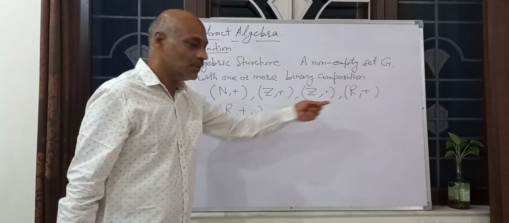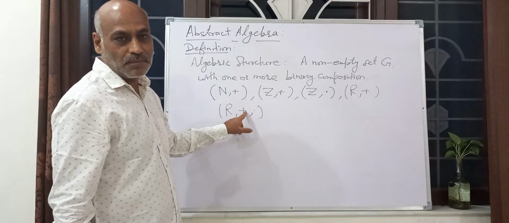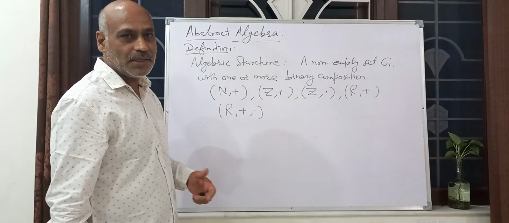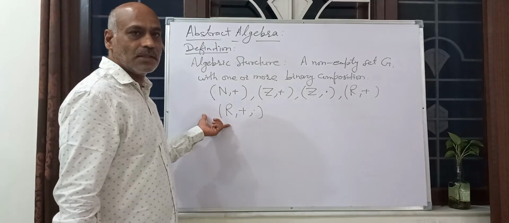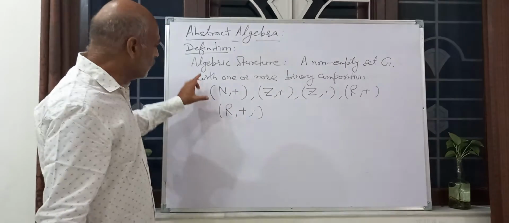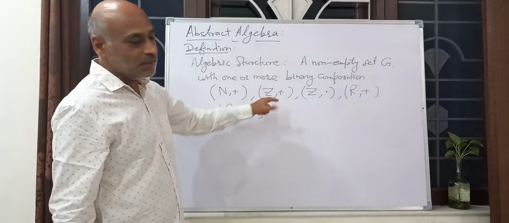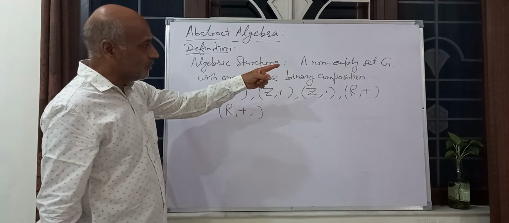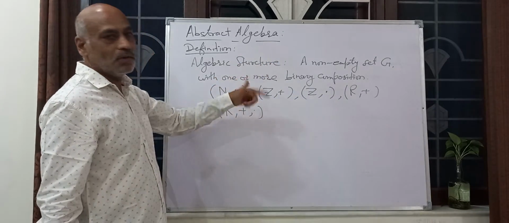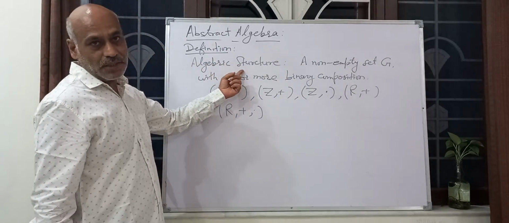Here there are two binary compositions, plus and dot, addition and multiplication. This is generally a ring, which we will study further. So a non-empty set with one or more binary compositions is called an algebraic structure.